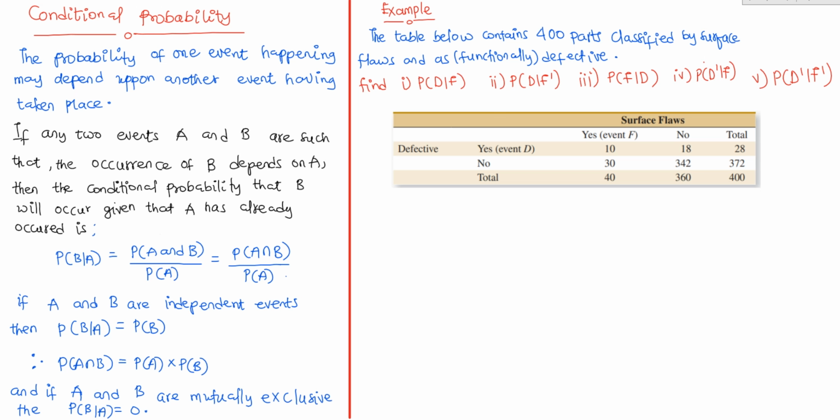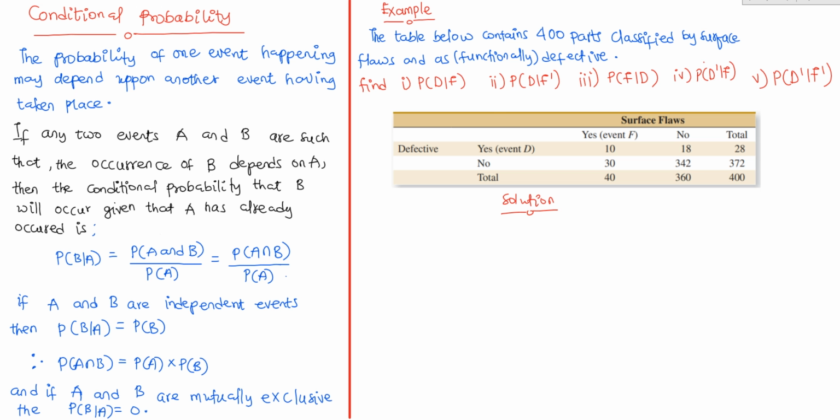So for us to understand this, I have an example here. Let's take the example so that we will understand this better. The question says the table below contains 400 parts that have been classified by surface flaws and as functionally defective. Find the probability of D given F has already occurred, and then the probability of D given F prime has already occurred, and then probability of F given D has occurred, and then probability of D prime given F has occurred, and probability of D prime given F prime has already occurred.